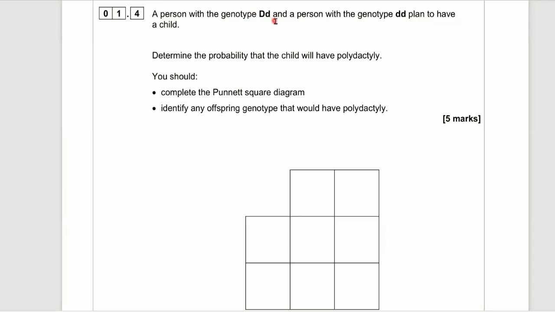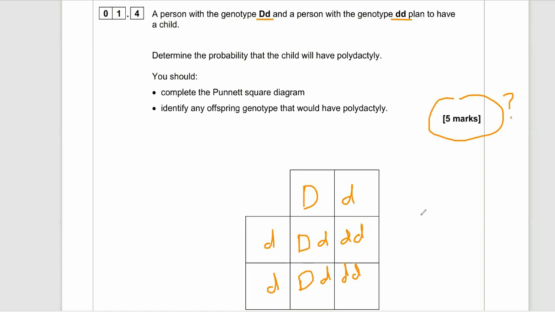A person with the genotype big D, little d and a person with the genotype little d, little d plan to have a child. Determine the probability that the child will have polydactyl. You should complete a Punnett square diagram. Identify any offspring genotype that would have polydactyl. So here we put one of the parents' genotypes, big D, little d, and on the side we put little d for the other parent, and then it's a case of just cross-referencing them together. So we get big D, little d, little d, little d, big D, little d, little d, little d.